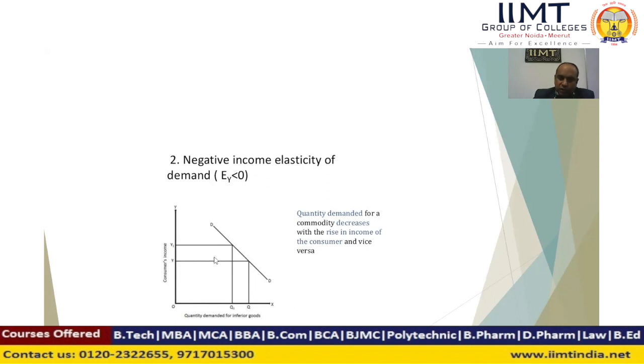That type of situation arises in inferior goods, found in the market. The slope of the demand curve DD is a downward slope.